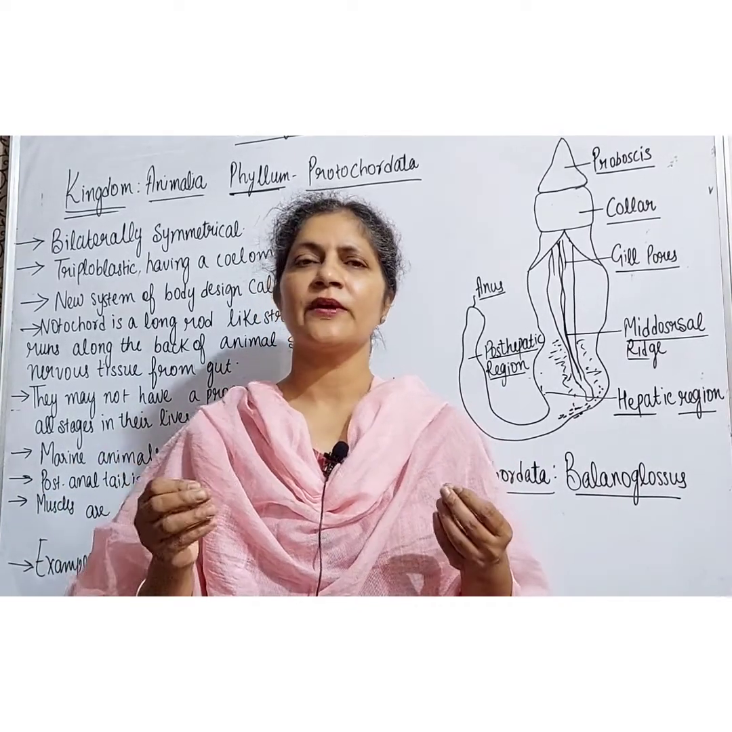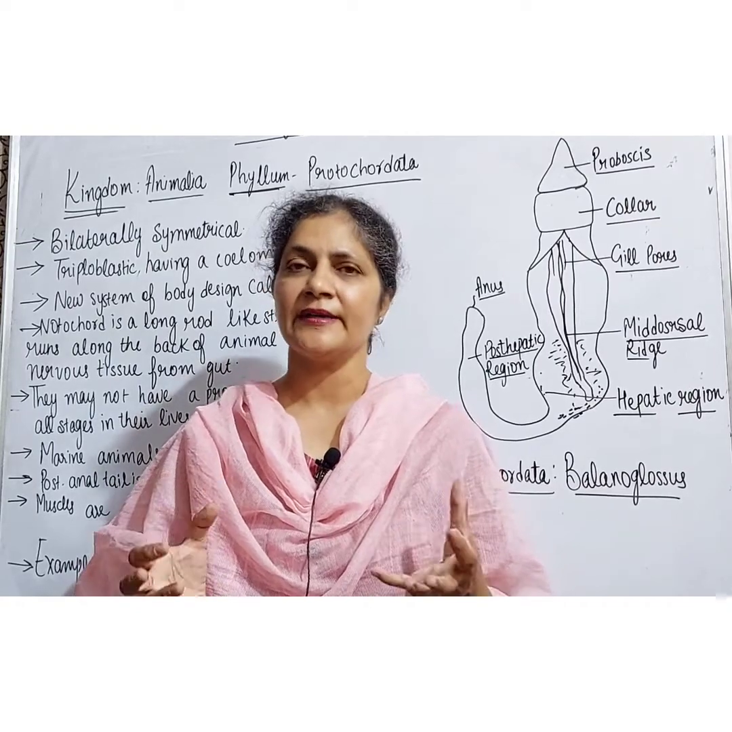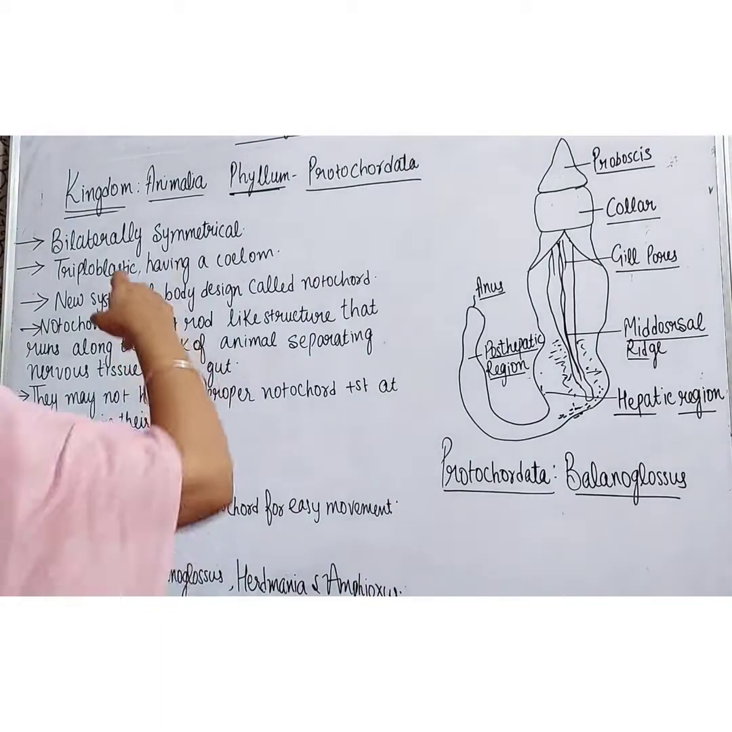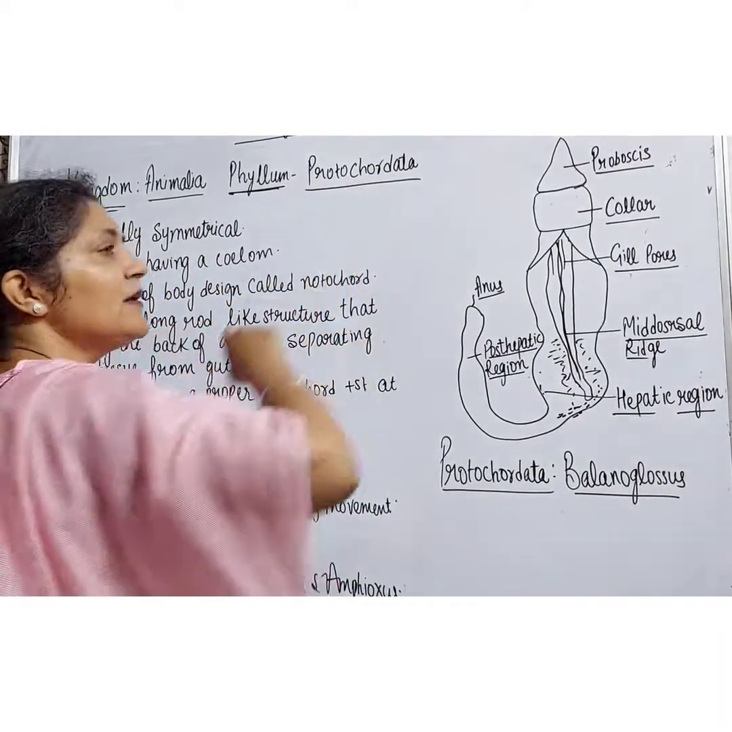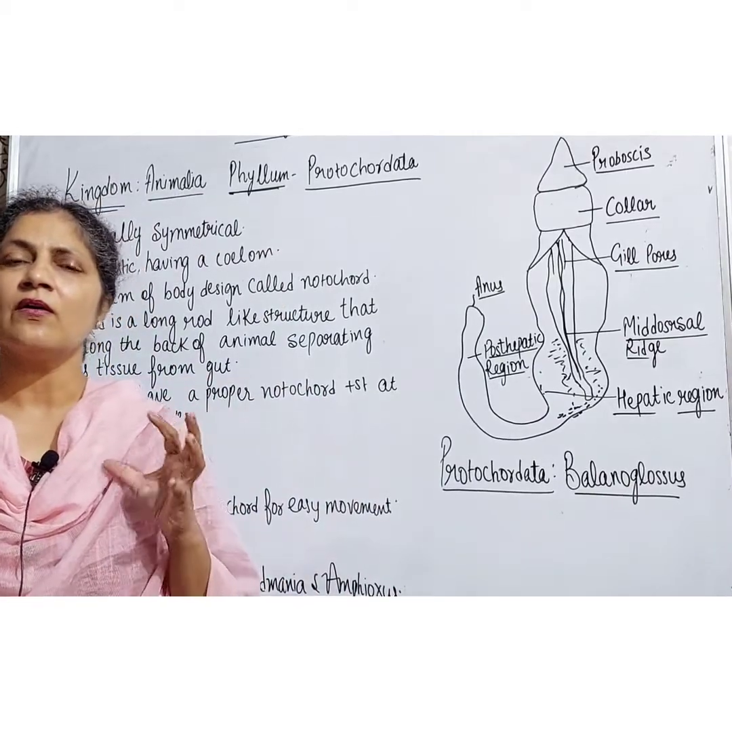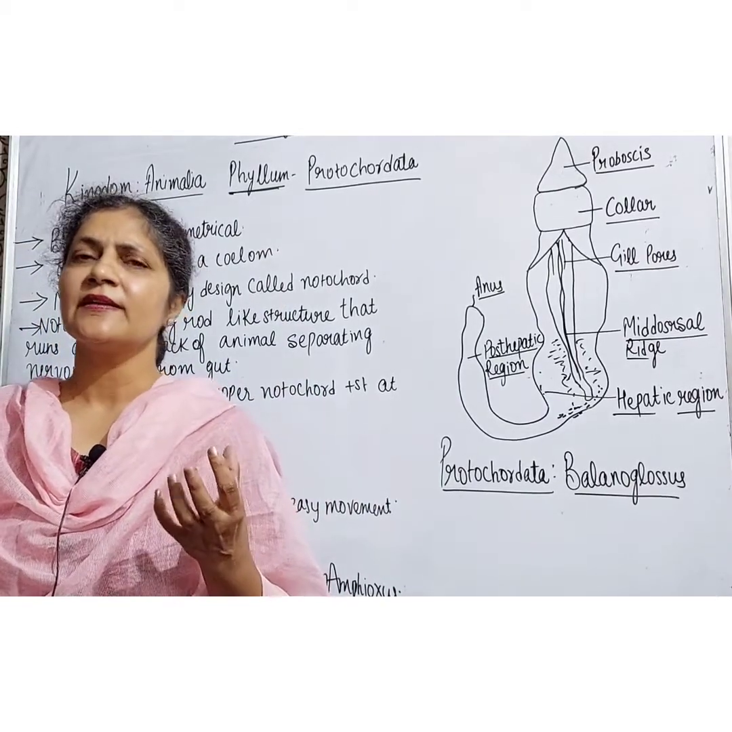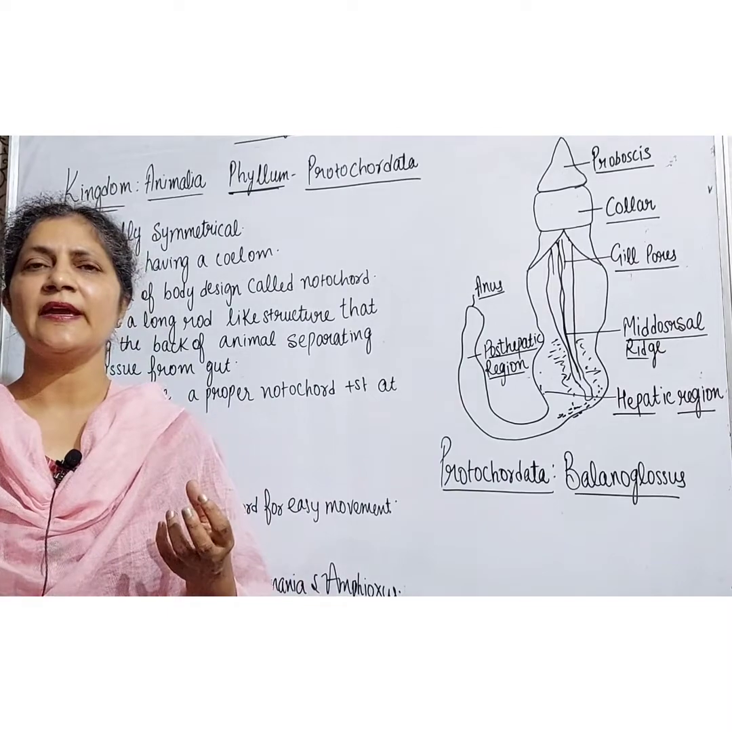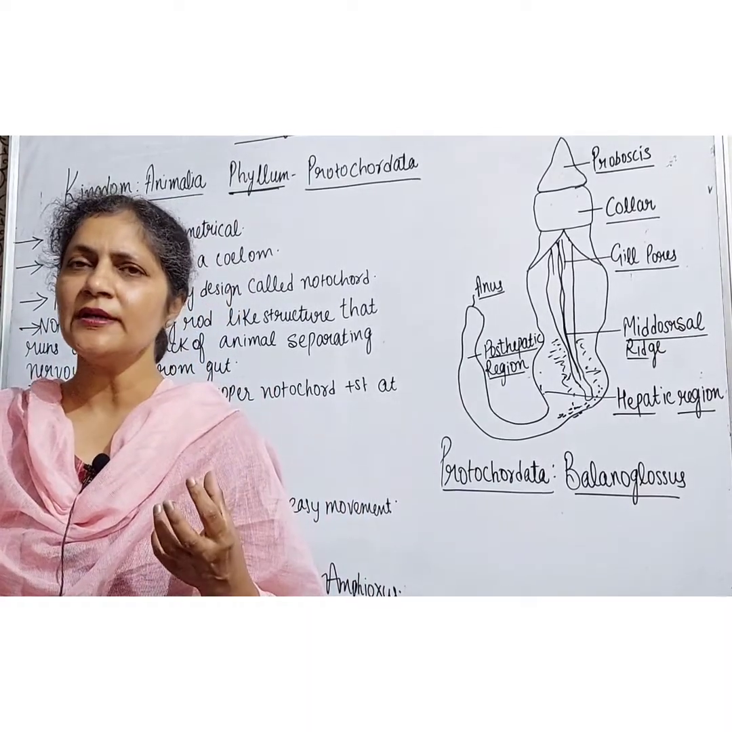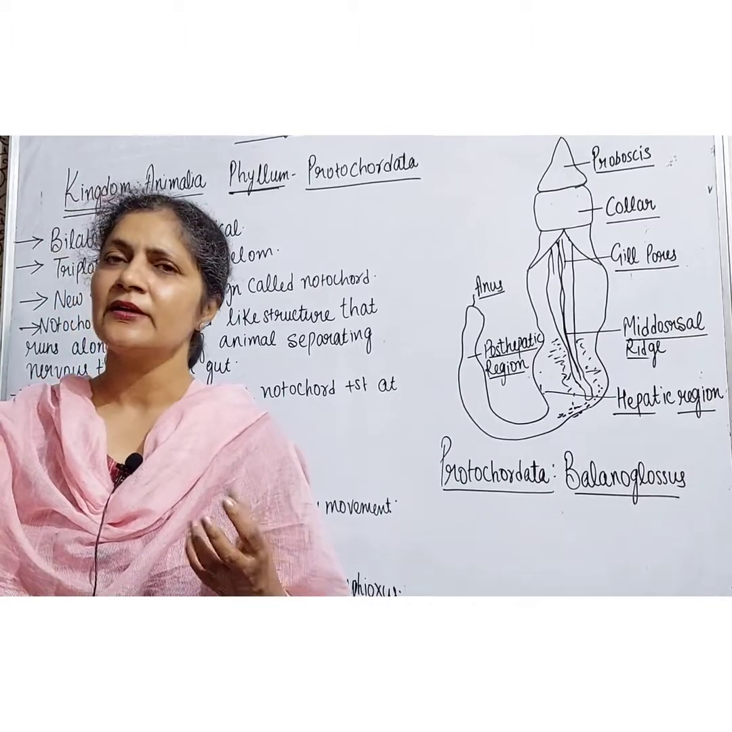Now today we are going to discuss the chordates, which are divided into two subphylums. One is Protochordata and the other is the vertebrates. All the animals belonging to chordates have a special feature. They have a notochord in them. Right students? That's why they are known as the chordates.